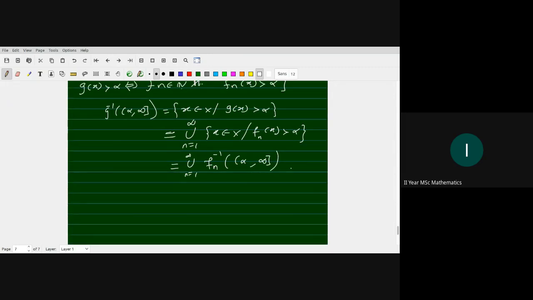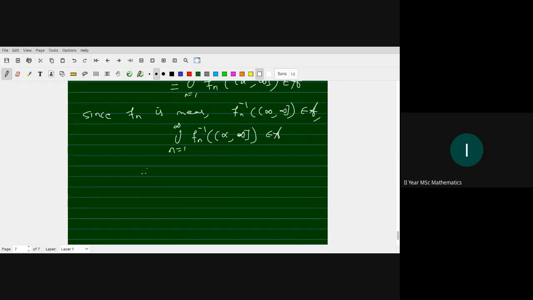Since Fn is measurable, Fn inverse of alpha comma infinity is measurable, so all the sets are measurable, and the union is measurable. Therefore G inverse of alpha comma infinity is measurable. Therefore, G is a measurable function.